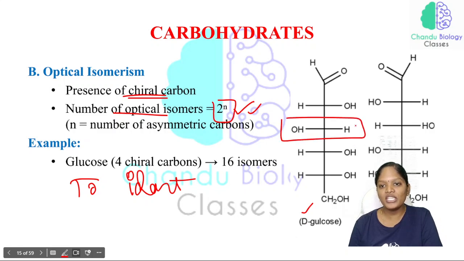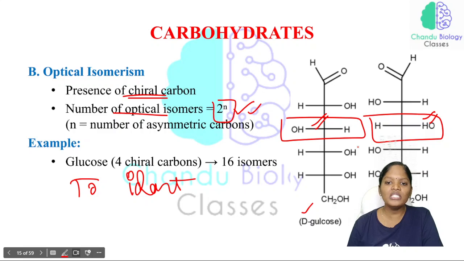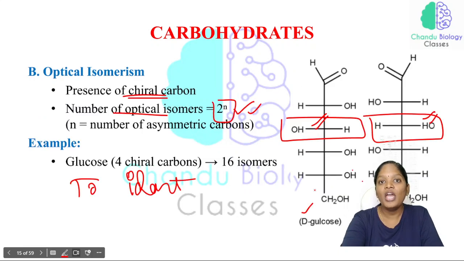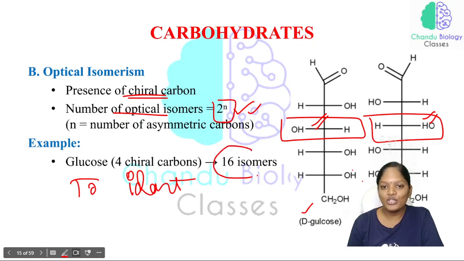The OH group will be on the left side in one and on the right side in the other. Based on this, we can identify whether it is D glucose or L glucose. Same molecular formula but different structural formula, that is called an isomer.